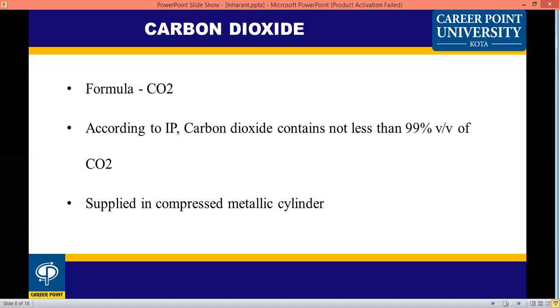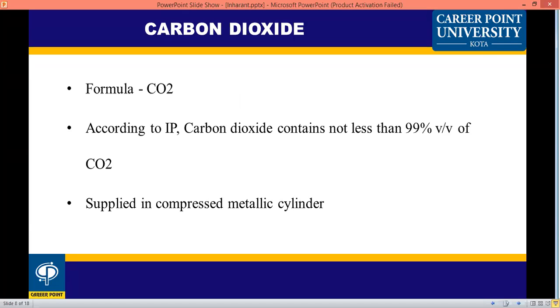The next drug is carbon dioxide. The formula of carbon dioxide is CO2. It is a gas and is supplied in metallic cylinders.